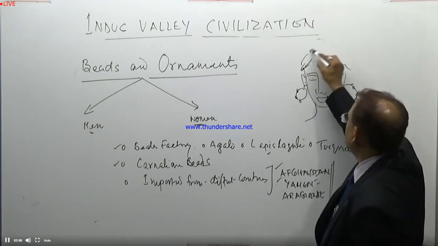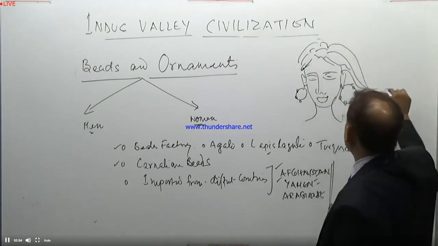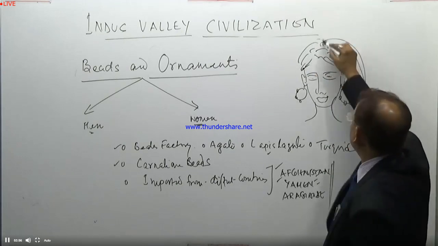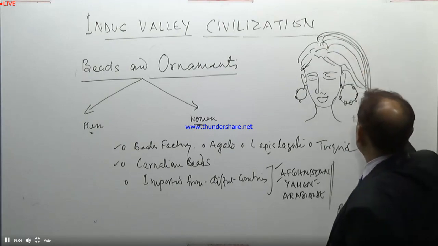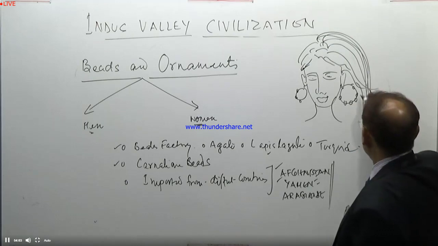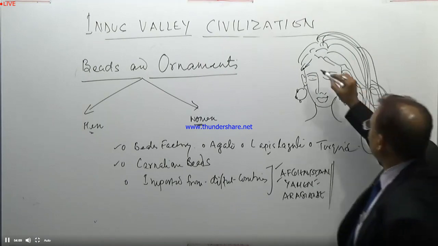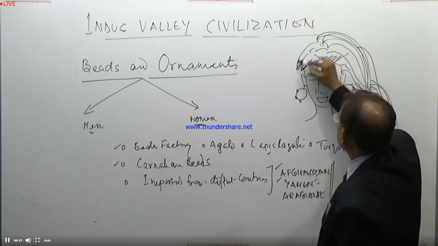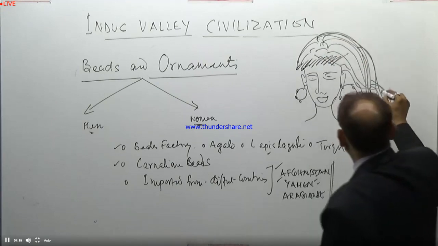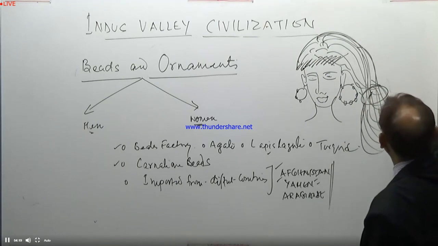Their hairstyle was normally a ponytail. We also find that the women used to dress themselves in a beautiful way, because we also find a lot of cosmetics in the Indus Valley regions. It was a style of dressing up.